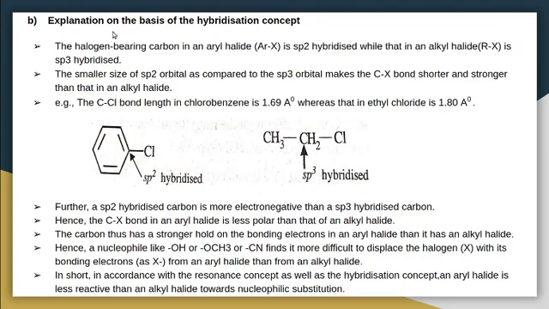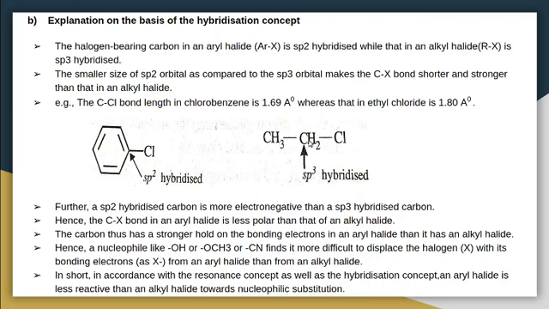Next we can see the explanation on the basis of the hybridization concept. That is the explanation for the low reactivity of aryl halides towards nucleophile substitution reaction. The halogen bearing carbon in an aryl halide is sp2 hybridized, while that in an alkyl halide is sp3 hybridized. So in the case of aryl halide, the halogen bearing carbon is sp2 hybridized. But in the case of an alkyl halide, the halogen bearing carbon is sp3 hybridized.